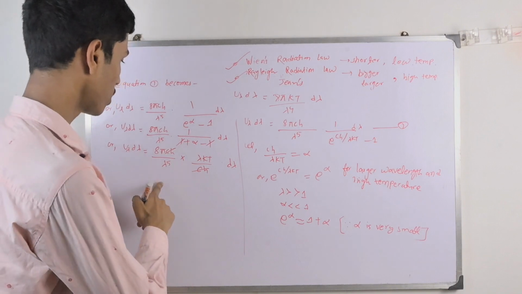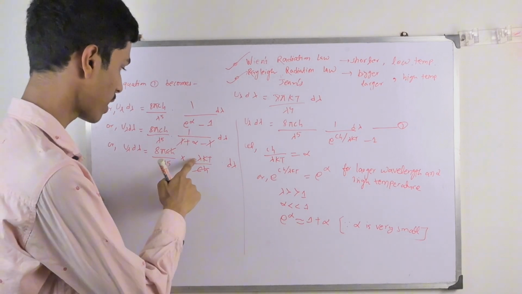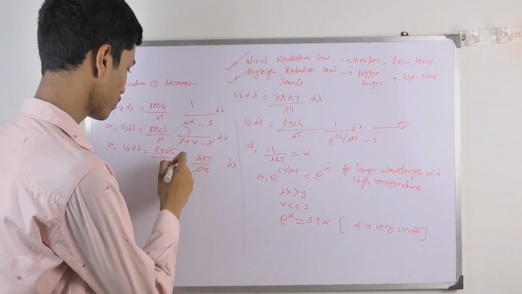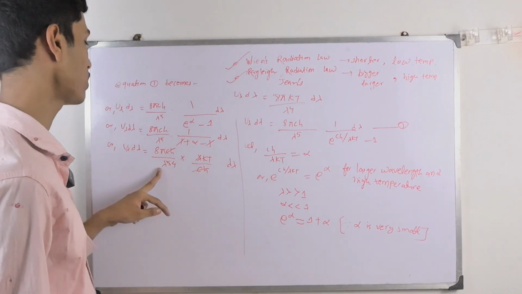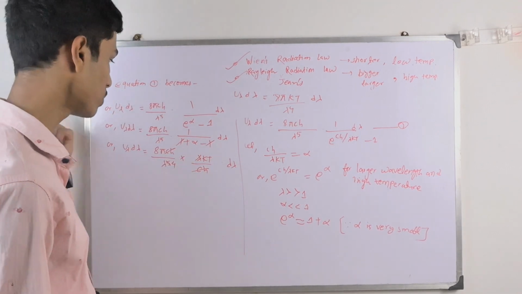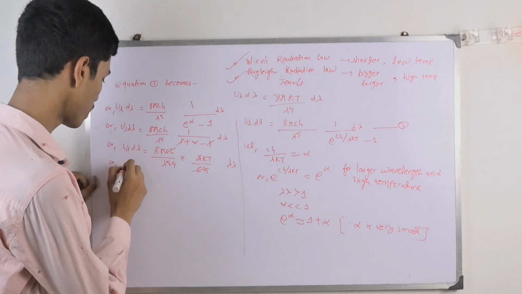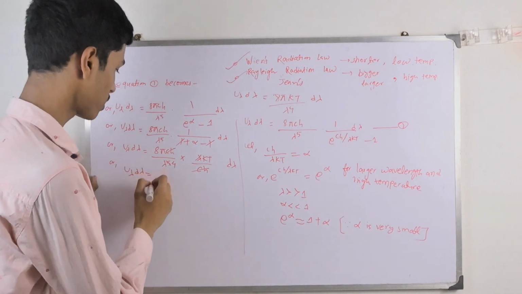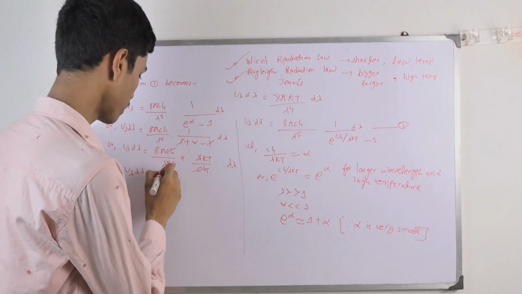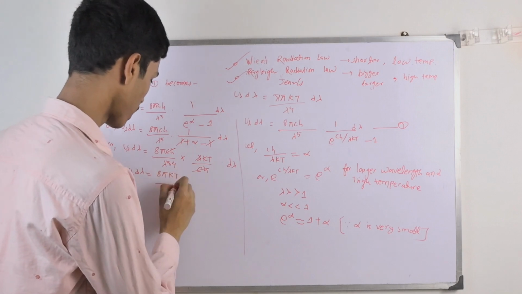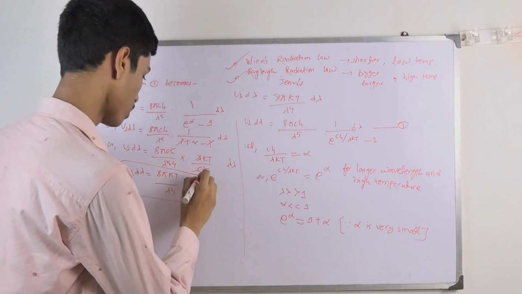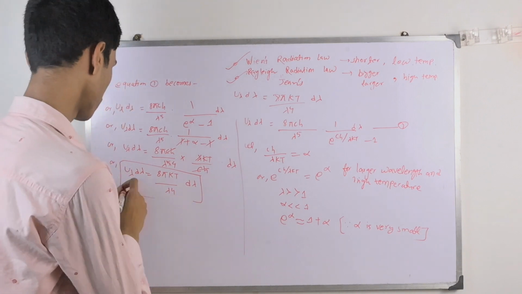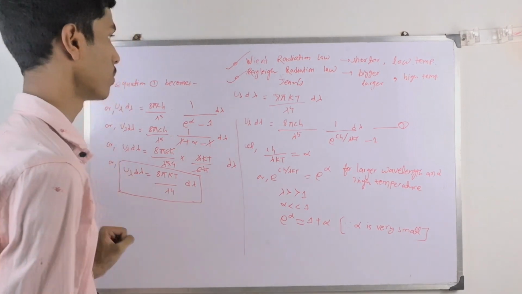Of lambda to the power 5 and lambda, one lambda can be cancelled, and in the denominator we will be left with lambda to the power 4. So U lambda d lambda can be further written as 8 pi kT by lambda to the power 4 d lambda, isn't it?